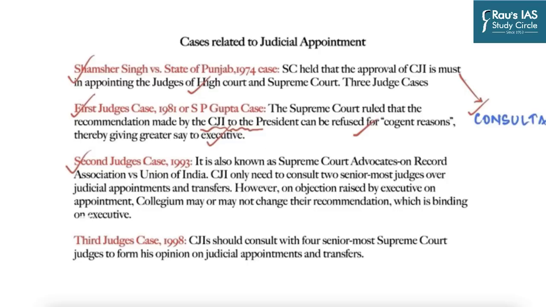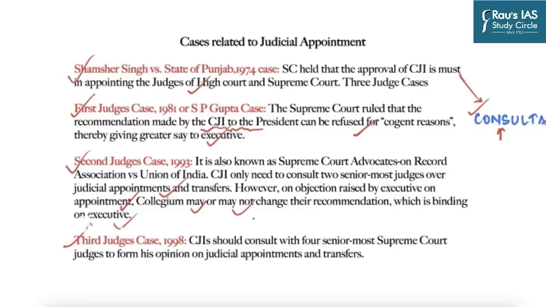Then in 1993, in the second judges' case, the Supreme Court held that the Chief Justice of India only needs to consult two senior most judges over judicial appointments and transfers. However, on an objection raised by the executive on an appointment, the collegium may or may not change their recommendation, which is binding on the executive. So now you can see that consultation in the second judges' case is starting to mean concurrence. Of course, there is scope for reconsideration, but after reconsidering, if the collegium recommends the same name, the executive has to follow it.